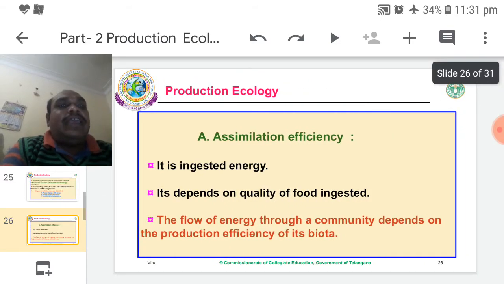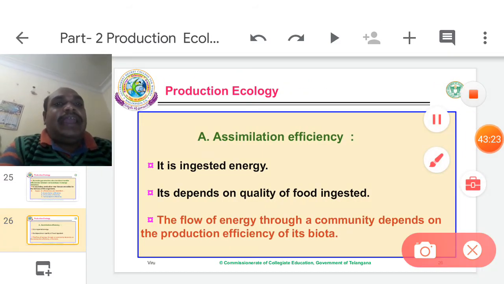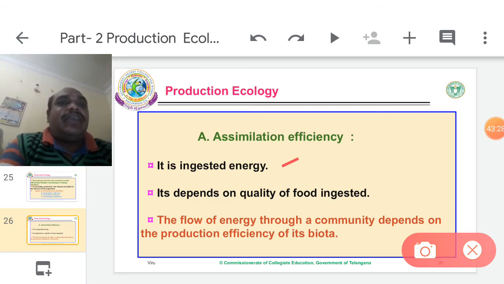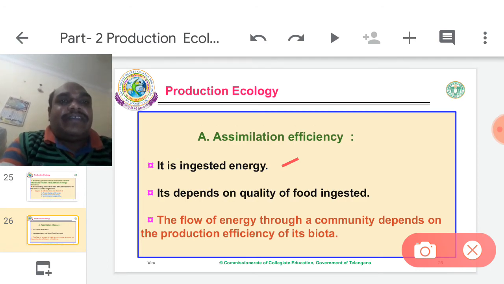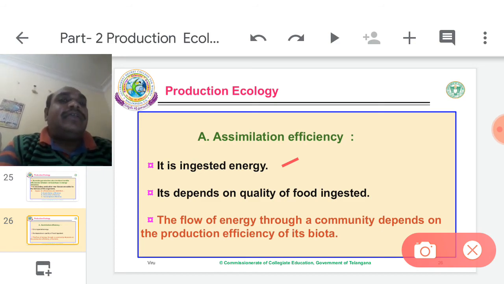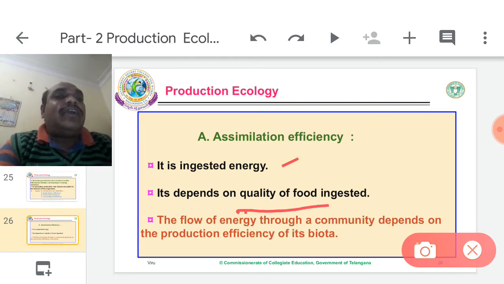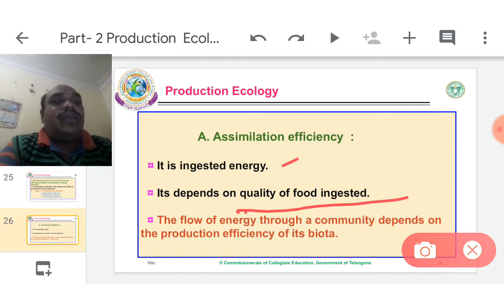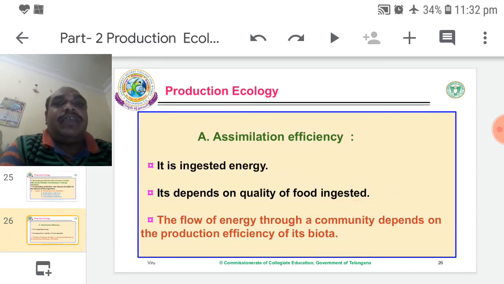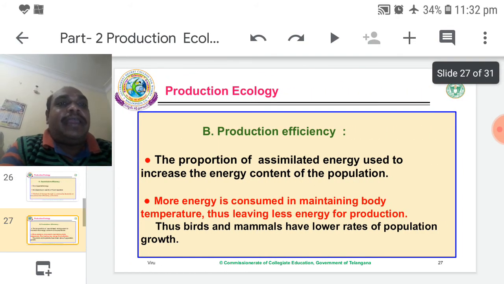The first one, assimilation efficiency. It is the ingested energy. Ingested means digested, completely assimilated. After we swallow food material, that is completely digested. That is called assimilation efficiency. It depends upon the quality of food ingested. The flow of energy through a community depends on the production efficiency of its biota. Biota means all living organisms in a particular area.